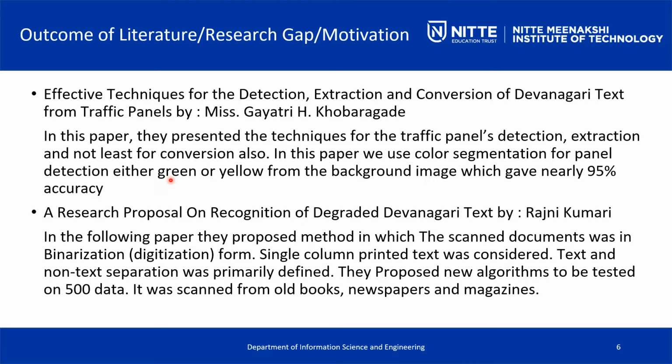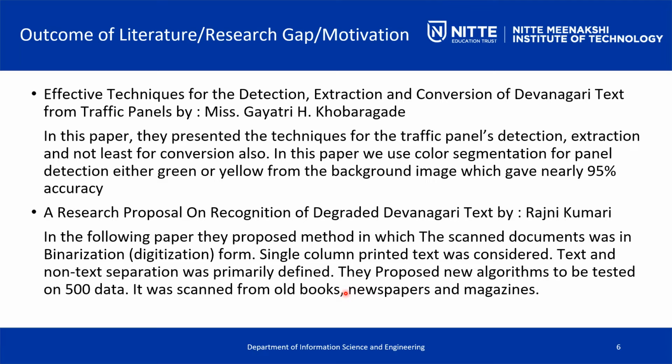But still, what we put into our work is much better, where we compare different architectures in our deep neural network. The next one was by Ranjani Kumari, a research proposal on the recognition of degraded Devanagari text, in which scanned documents in digitized form, single-column printed text, were considered and separated into text and non-text.